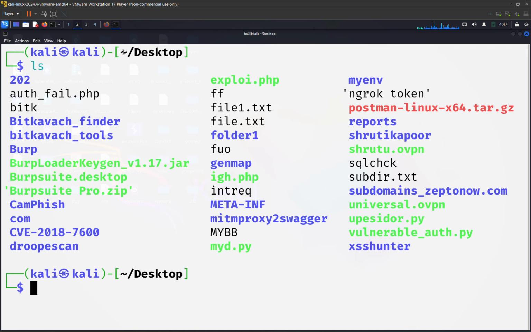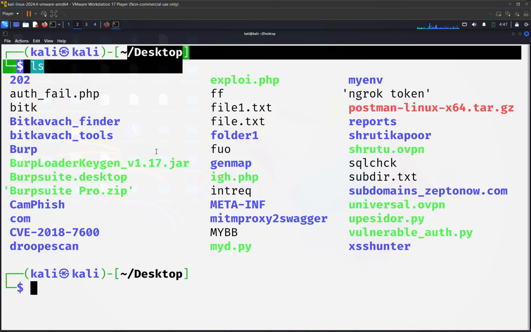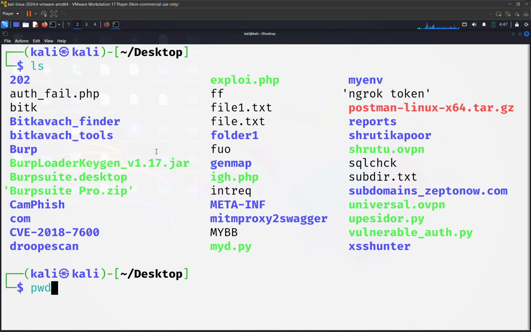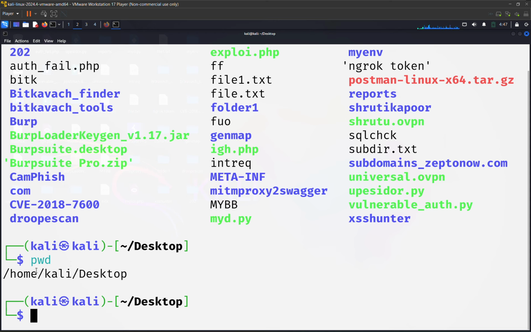Here you can see that I was in the desktop folder. Now if I do ls, I am seeing the files and folders which are present inside the desktop folder. We have a command that is pwd. It will show you the current directory, like the current path where I am. Currently I am in home Kali desktop.